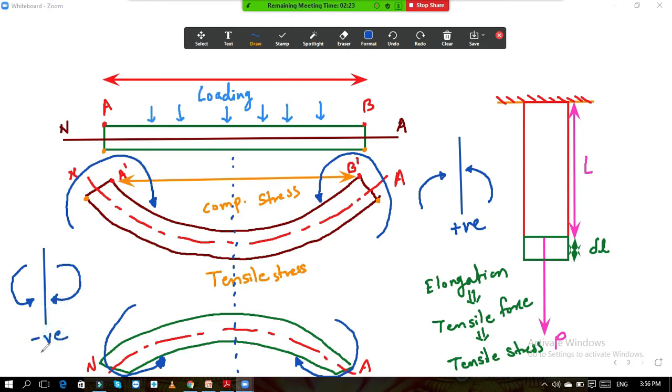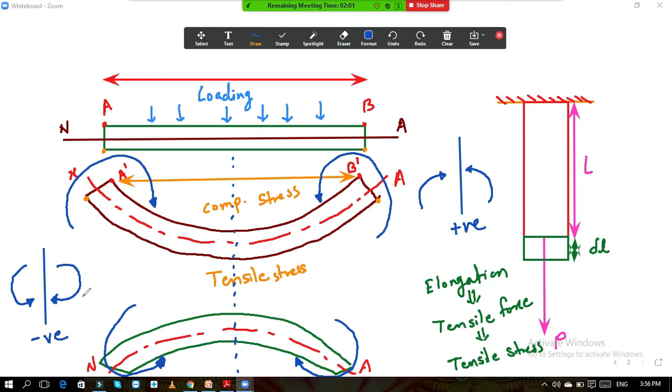Now you understood why the sign conventions of bending moments are like this only. Understood? When we calculate the bending moment, why do we always take the sign convention this way? Behind it is this reason. Okay, so in this way, if you understood this logic,